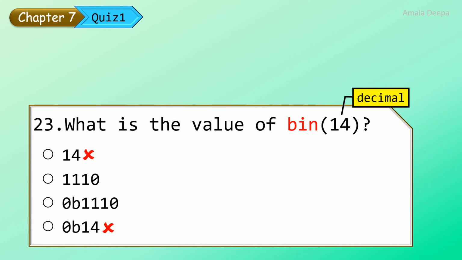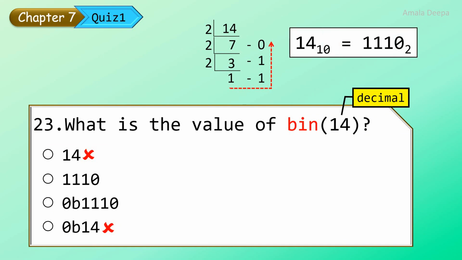So take the decimal number 14 and divide by 2 repeatedly and take down the remainders. Read the bits from down to up. So you get 14 to the base 10 is equal to 1110 to the base 2. For the decimal number 14, the binary number is 1110.